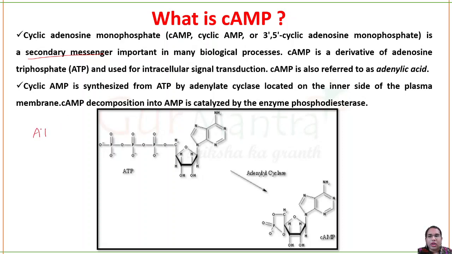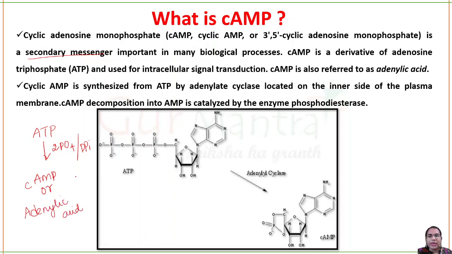You know, adenosine triphosphate will lose two phosphate groups, that is nothing but your PPi, and you will get AMP. So that is your AMP, and this AMP in its cyclic form is called cyclic AMP. This cyclic AMP can also be called adenylic acid.